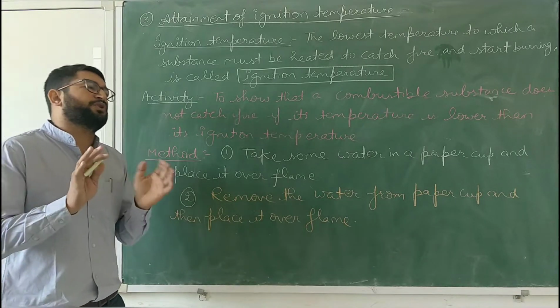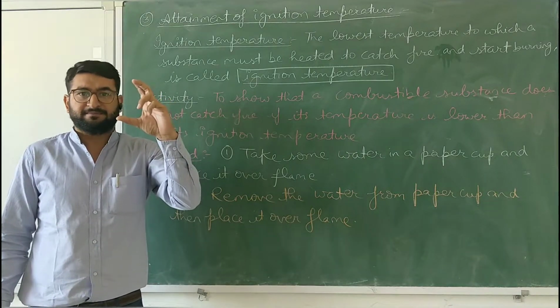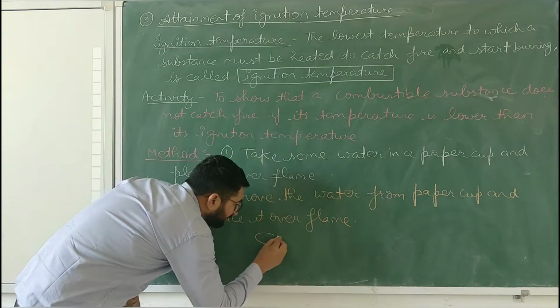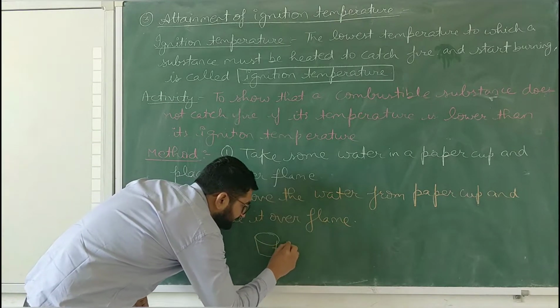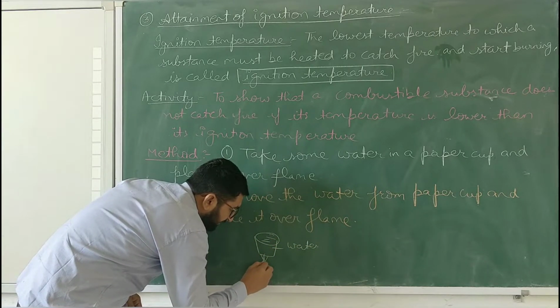In this activity, what you have to do is very simple. You have to take a paper cup. First, fill that paper cup with water and place it over the flame.